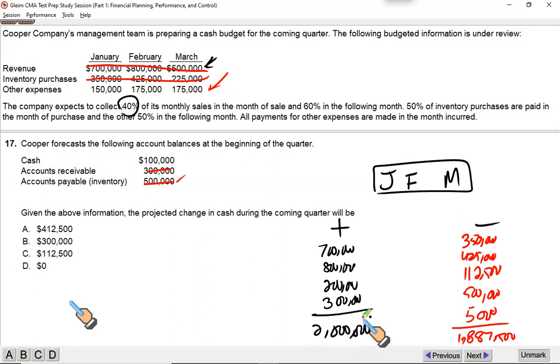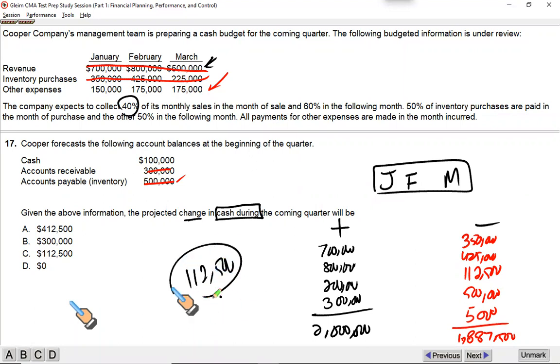Now listen to me very, very carefully. The question says, what is the change in cash during the period? Change. You will receive 2 million during the period and you will pay 1.875 million during the period, which means 2 million less 1,887,500.